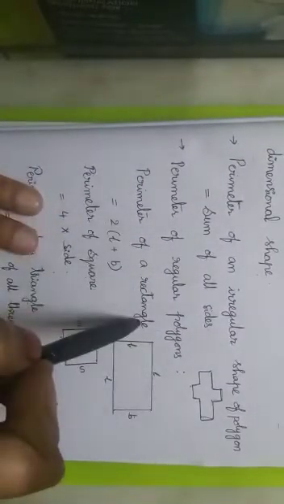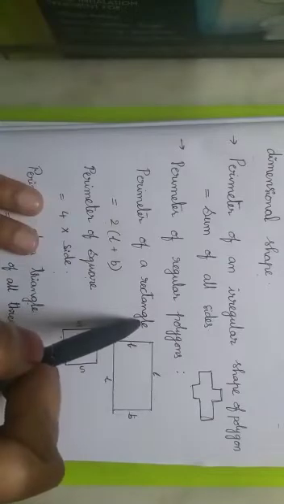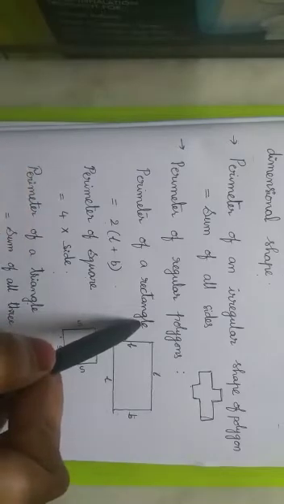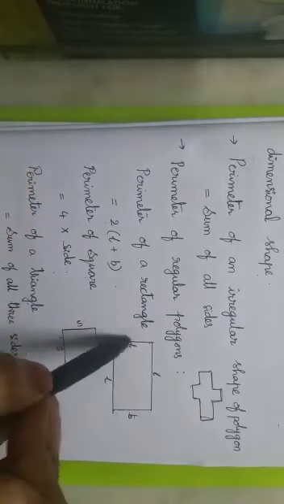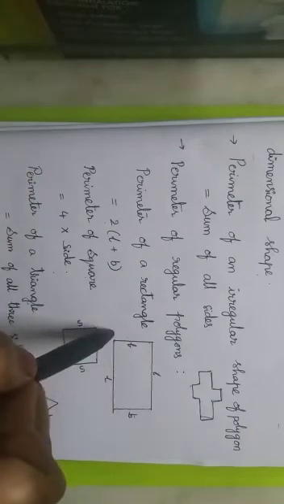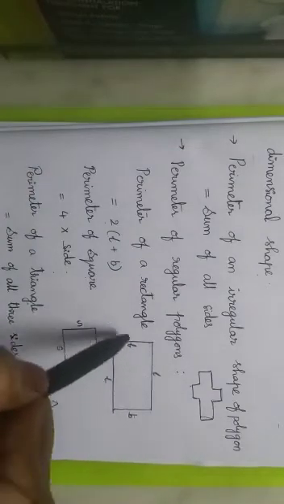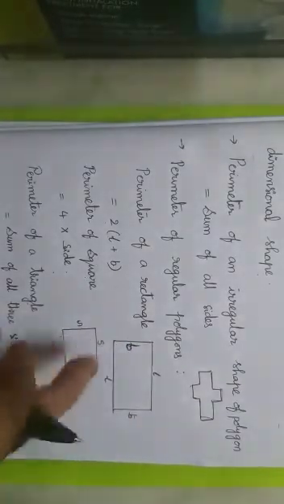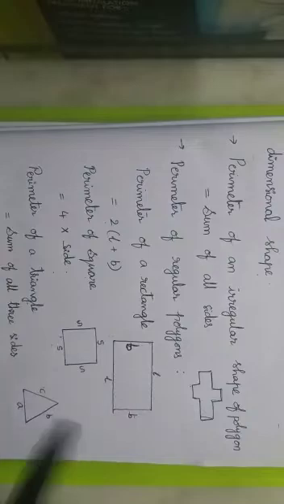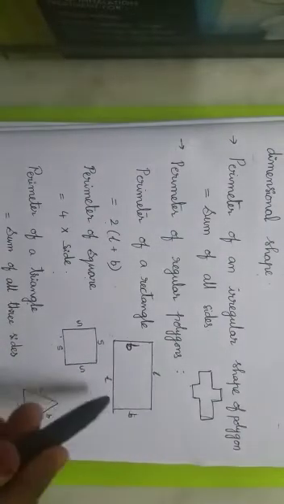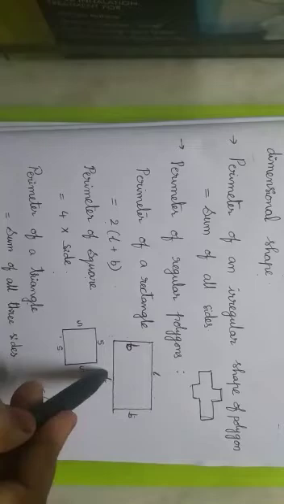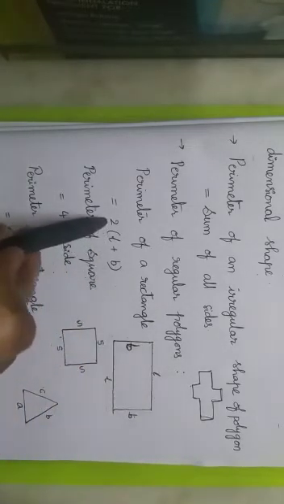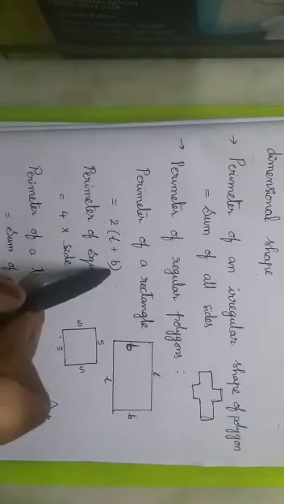Perimeter of a rectangle. What is the perimeter of a rectangle? For a rectangle or a square or a triangle, you have to add all the sides. But here some particular measurements it has. Rectangle means 2 lengths are same, 2 breadths are same. So if you are adding L plus B plus L plus B, means 2 times you are adding length, 2 times you are adding breadth. So we can take 2 as common, and write the formula 2 into (L plus B).